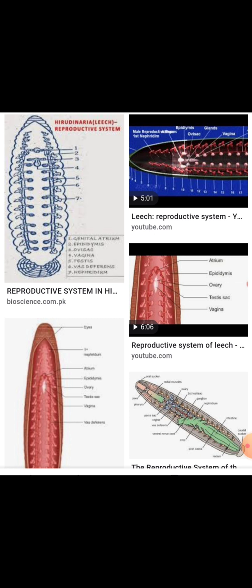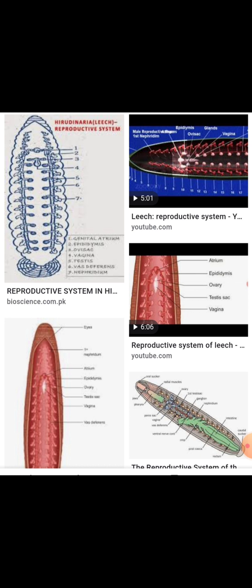Now once we go to the main parts of the female reproductive system of a Hirudinaria granulosa, here you have to see five main parts: ovisacs, ovaries, oviducts, common oviduct and vagina.